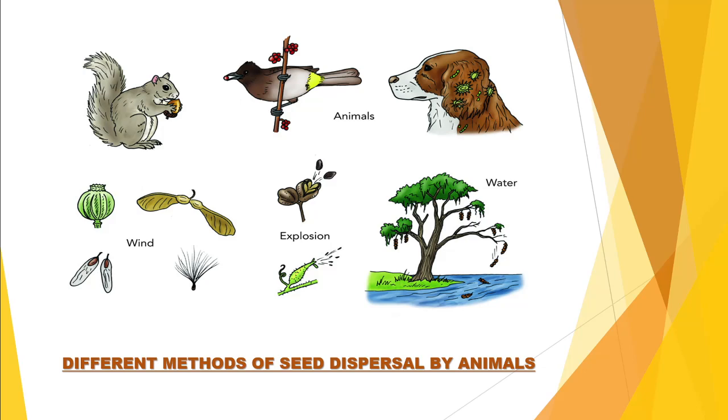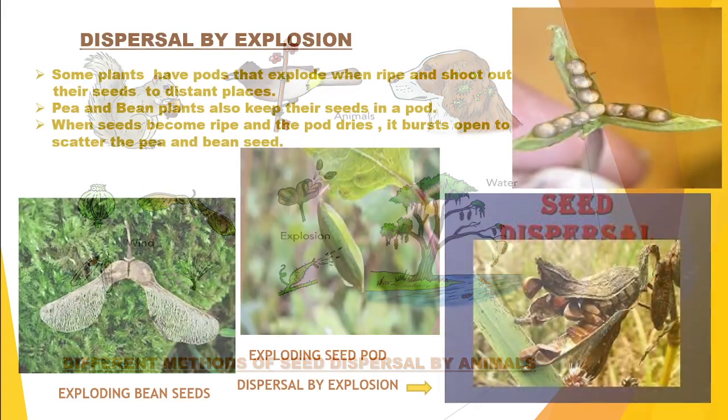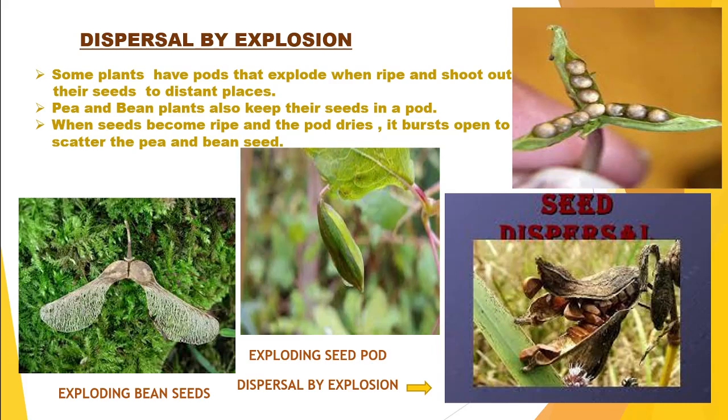See the seeds which are being exploded. There are some varieties of seeds which are exploded, and by explosion the seeds are scattered into far off places, and there is seed dispersal. And the last one is seed dispersal by water. Okay. Next one is dispersal by explosion. What do you mean by explosion? That means something which bursts with a heavy sound and a heavy force.